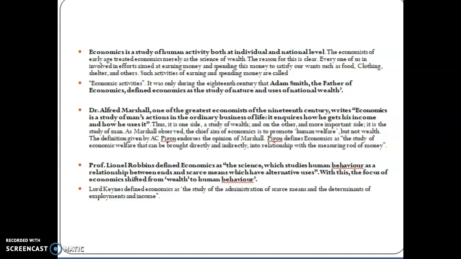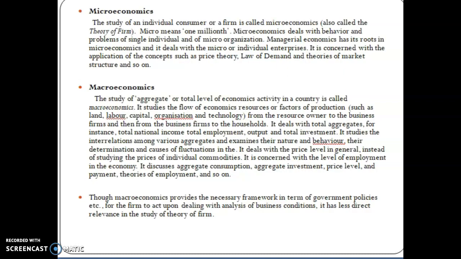Now we go to the discussion of other concepts, which means the types of economics: micro and macroeconomics. In the micro part we discuss the internal environment, like demand, production, price, cost, supply, and markets. All these come under microeconomics. Macroeconomics is the study of the aggregate, total level of economic activity in a country. It studies the flow of economic resources and factors such as land, labor, and capital.